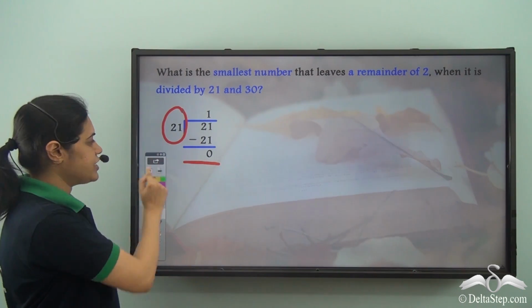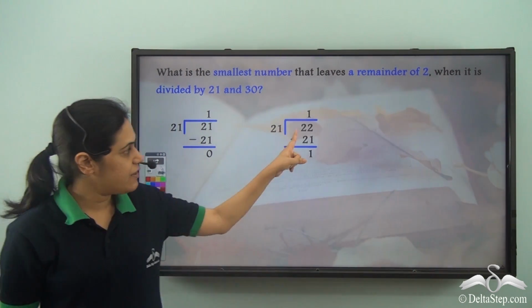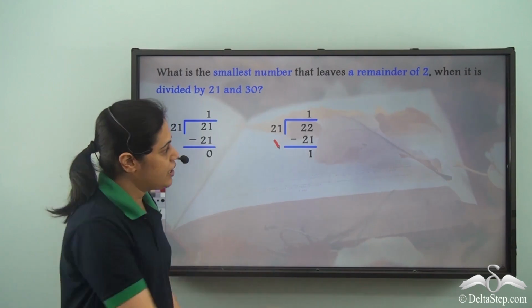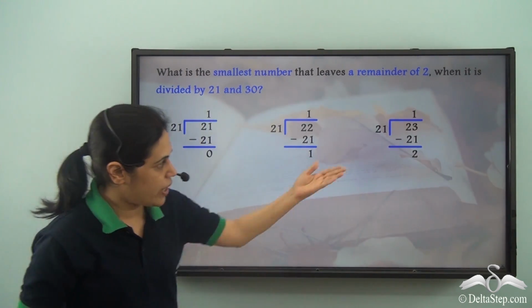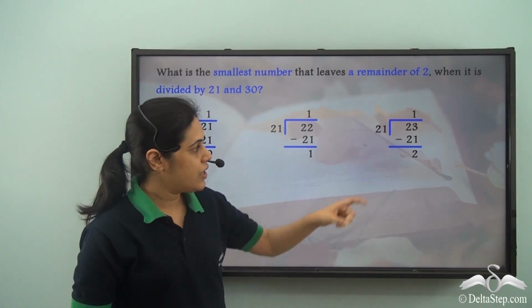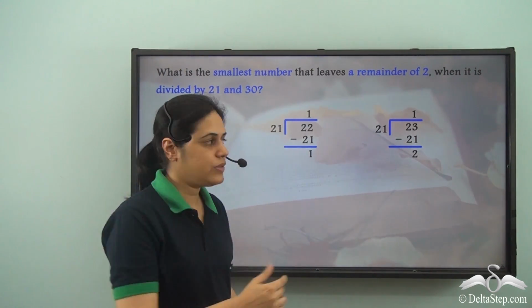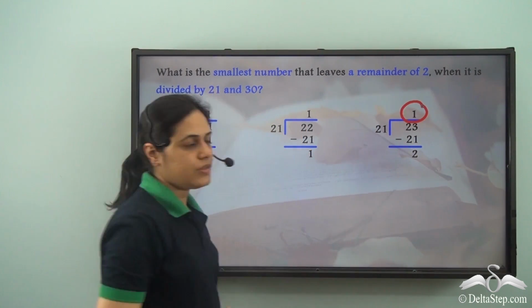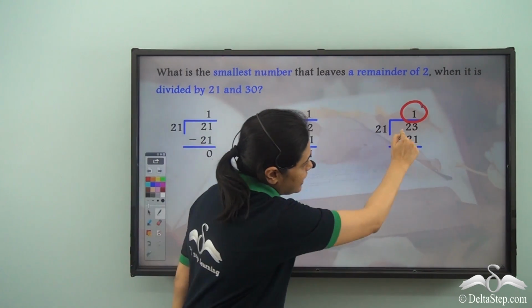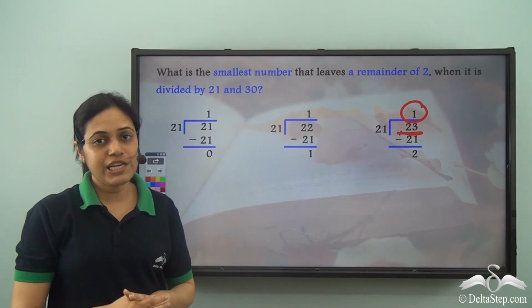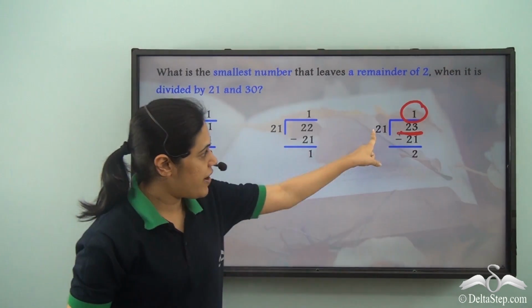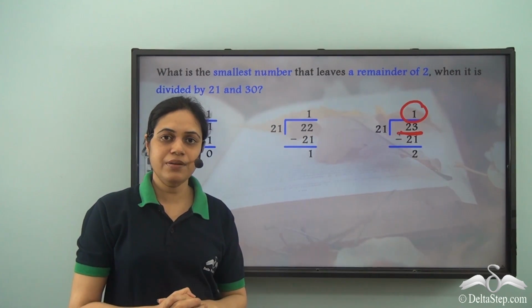What if I divide 22 by 21? I get remainder 1. What if I divide 23 by 21? I get remainder 2 and the quotient is 1. So I need numbers of this type which leave a remainder 2 when I divide them by 21.